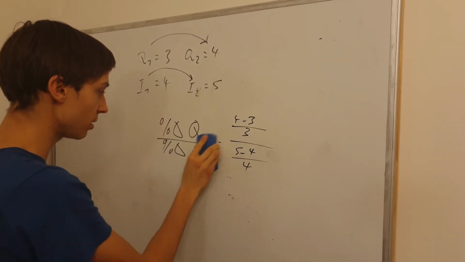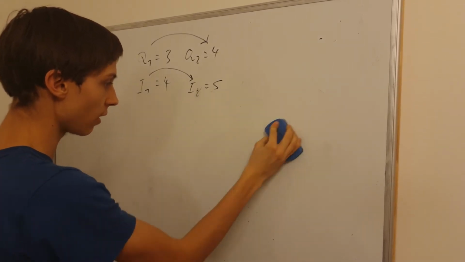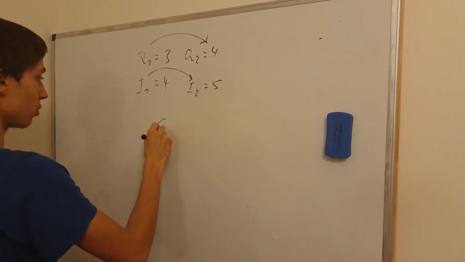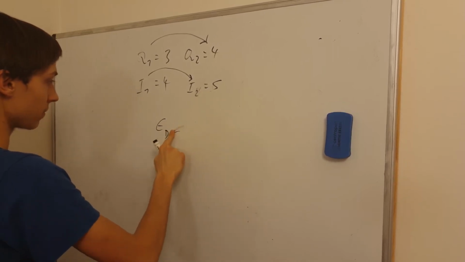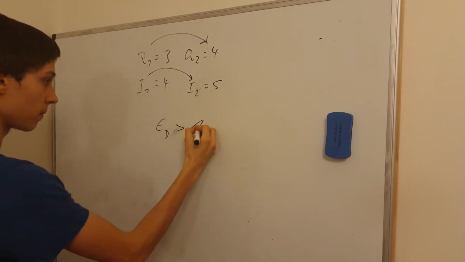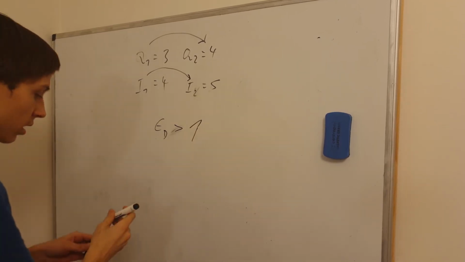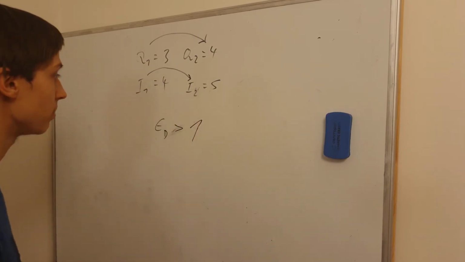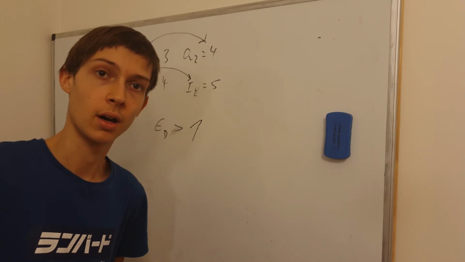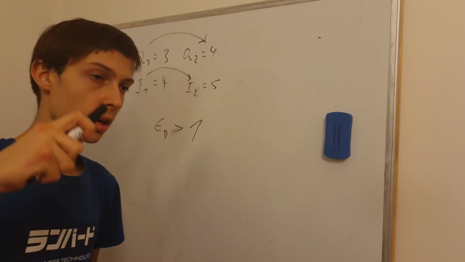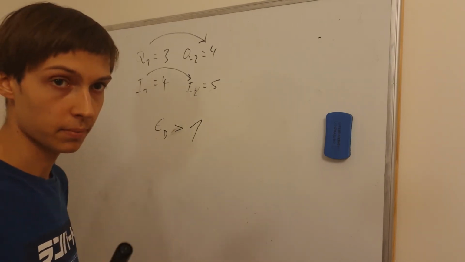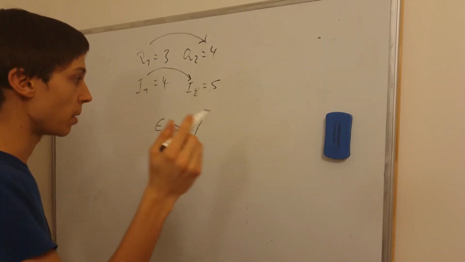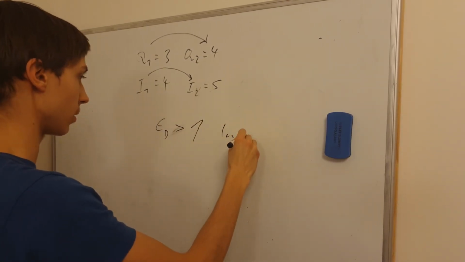Now, for the income elasticity of demand, it's good to know that there are certain values it can end up at. If the income elasticity of demand is bigger than 1, that means when income rises, the percentage change in quantity is bigger than the percentage change in income, then it is a luxury item or a superior item.